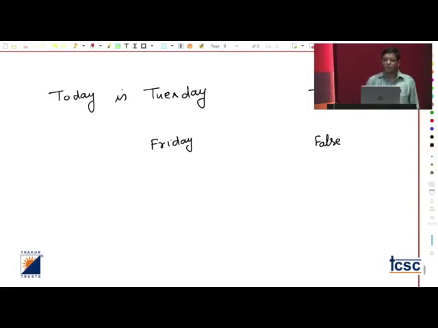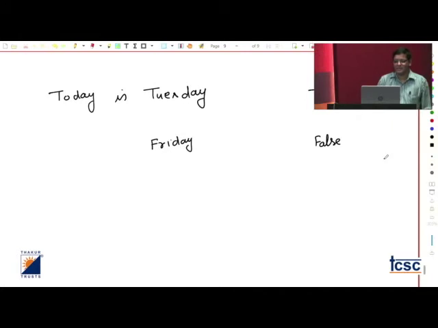So how many truth values did we get here? We are getting two truth values. One is true, the other is false. So my question is, is it a statement? Because clearly I told you, either it should be true or false, not both. And here I have shown that this statement is giving us two different truth values.